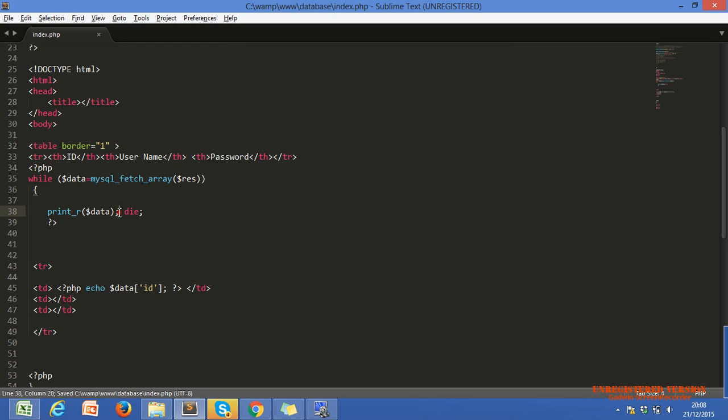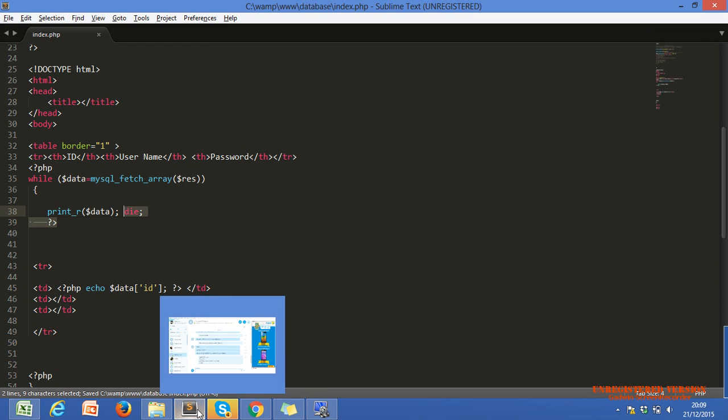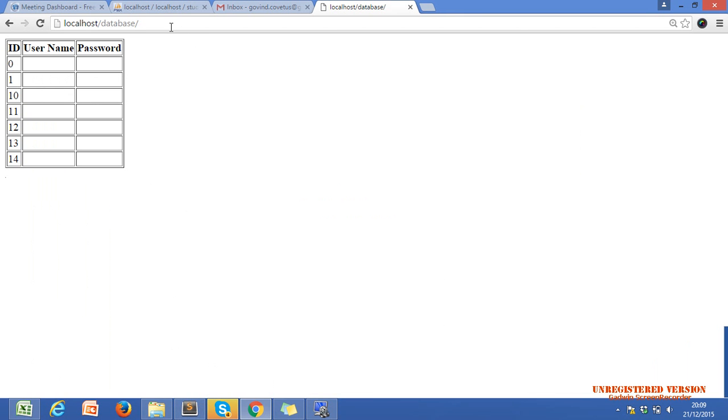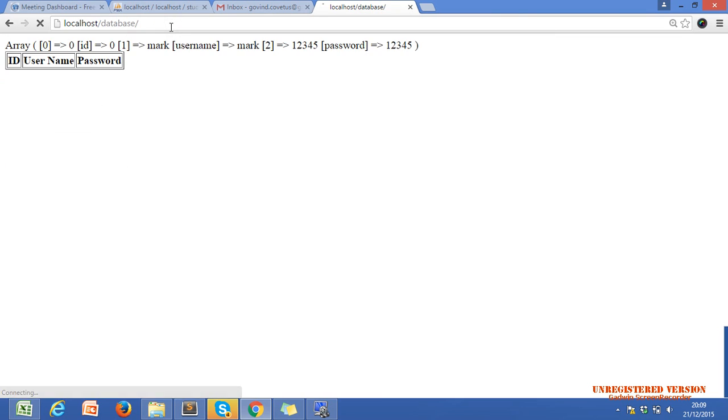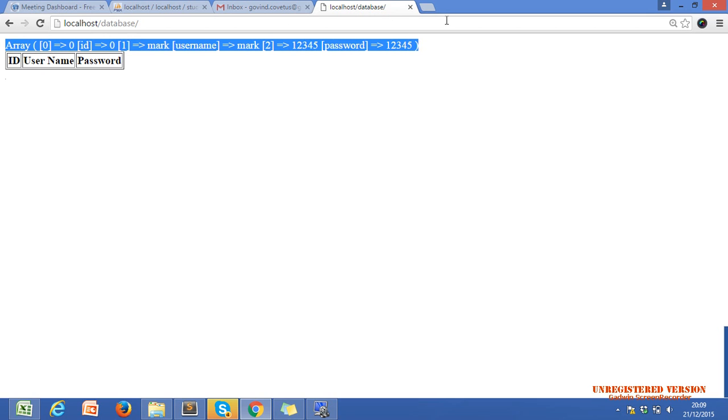After printing the data, it will execute only one time and stop the execution of our PHP, so it will give you nothing after printing the first row. Let me show you. It is giving us only the first row.